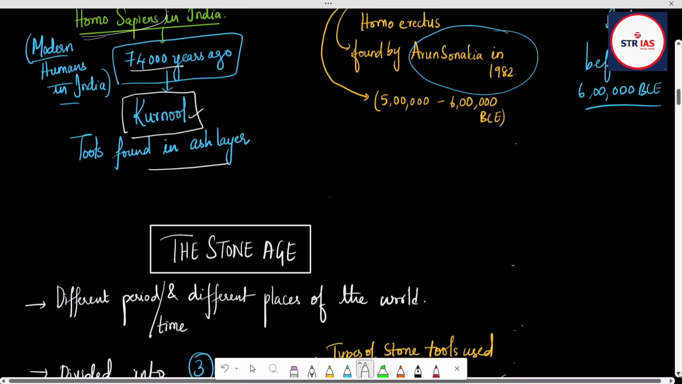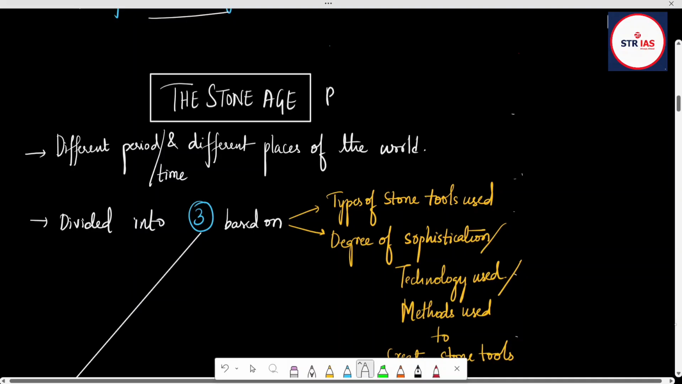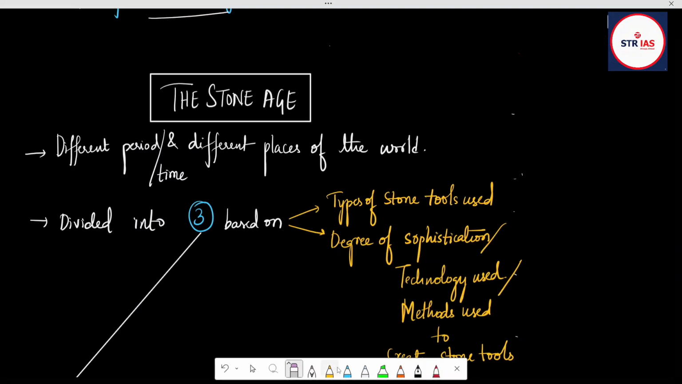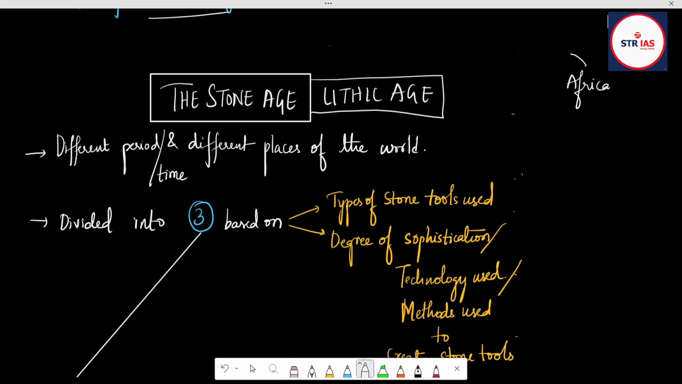And then when it comes to Stone Age, this is also called Lithic Age. So different periods and different times at different places of the world, because human from Africa has moved to Europe and he has moved to Asia, different parts of Asia. So the development of the way they will be using the stones to kill the animals as prey and to light the fire or for their usage, it will be different at different parts of the world.